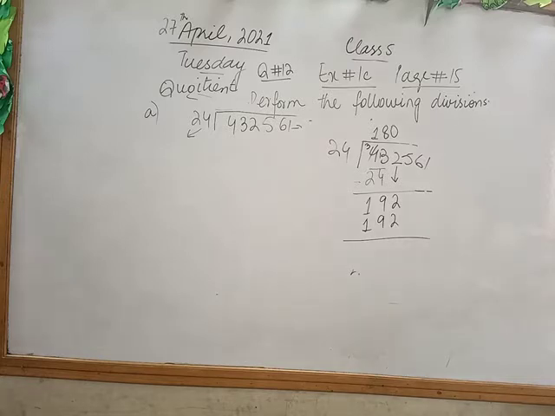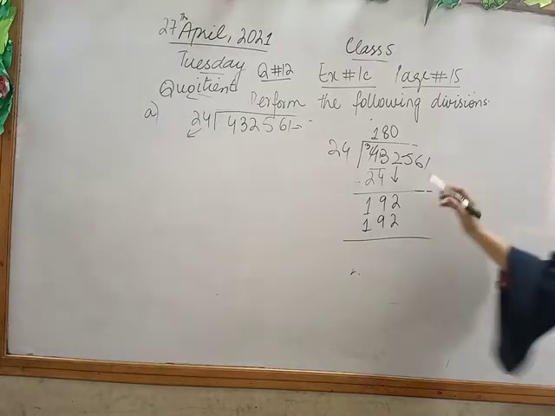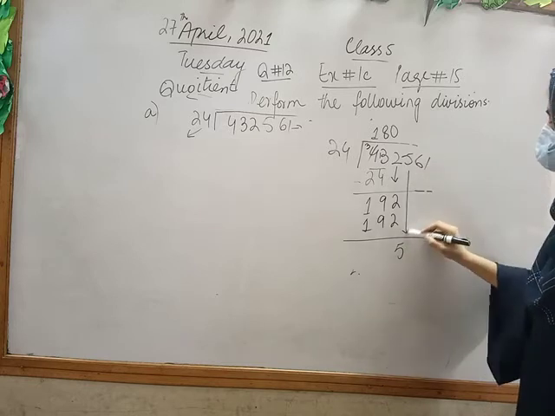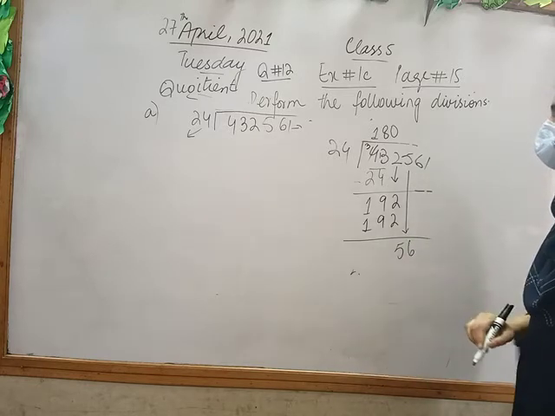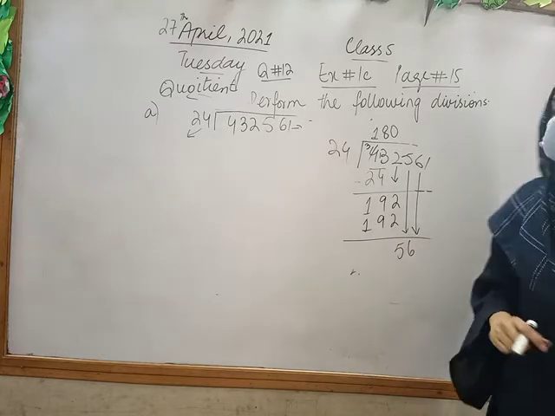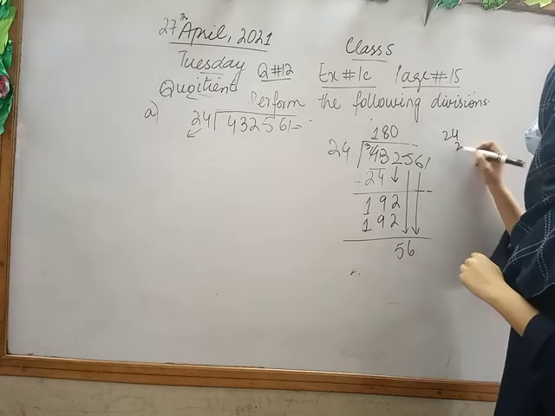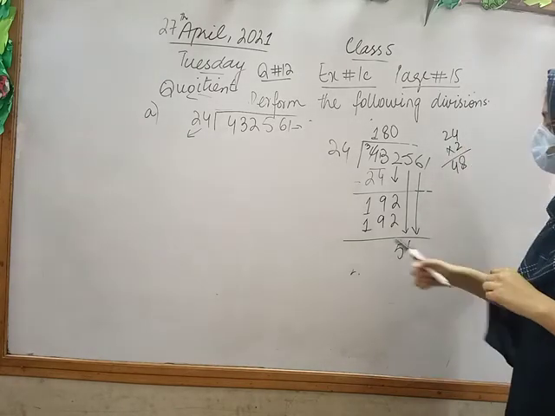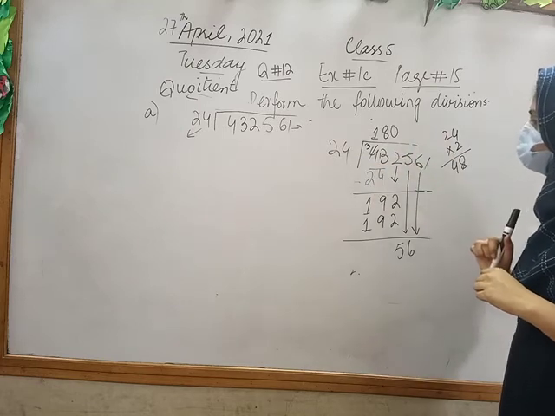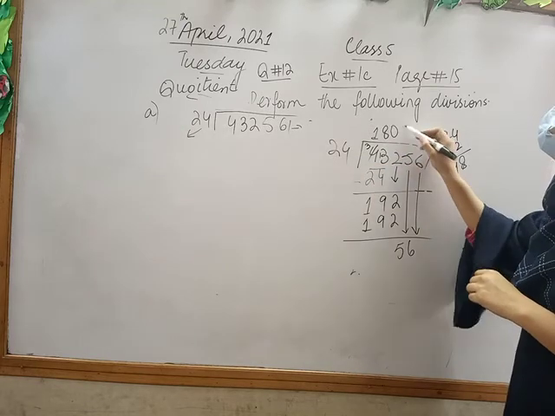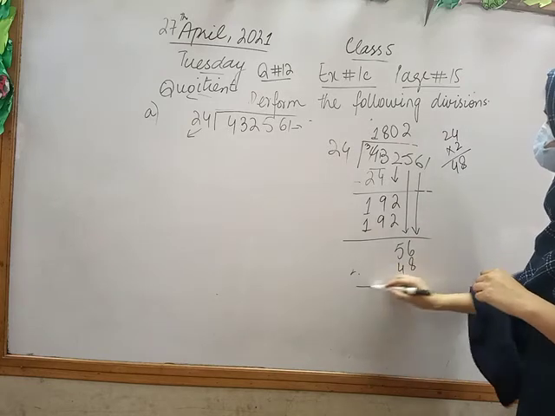Okay. Now I have 5. Okay, and 6 also. This 6 also. I will bring down 56. 2-digit number, because 24 is a 2-digit number. So 24 2 times 48. So should I take 24 2 times 48? Yes. So I will write 2 times 48. Okay class?